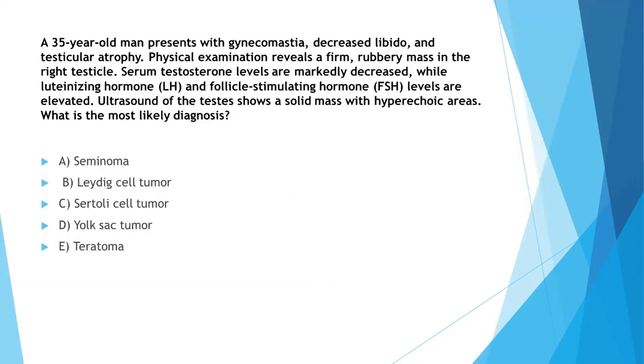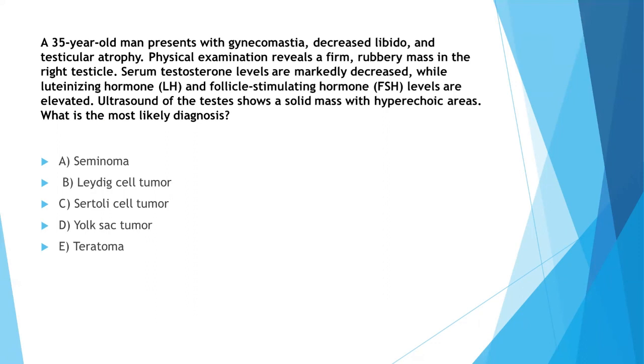Ultrasound of the testis shows a solid mass with hyperechoic areas. What is the most likely diagnosis? A 45-year-old man presents with gynecomastia, decreased libido, and testicular atrophy. Physical examination reveals a firm rubbery mass in the right testicle. Serum testosterone levels are markedly decreased, while luteinizing hormone and follicle-stimulating hormone levels are elevated. Ultrasound of the testis shows a solid mass with hyperechoic areas.